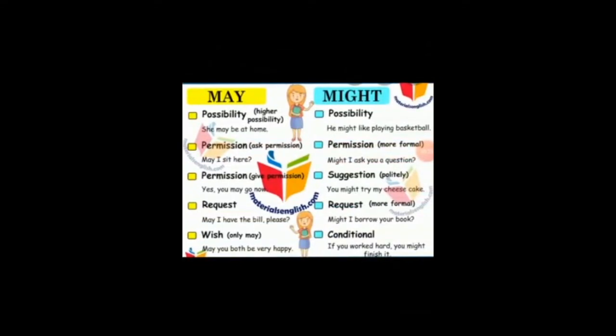Here's another useful slide to show the difference between may and might. As far as possibility is concerned, in may it is higher than in might, that is, she may be at home. In might, he might like playing basketball. So the possibility of she may be at home is higher. Then may is for permission, that is, may I sit here. And might can also be used, like, might I ask you a question. So this is just a past form. Permission is also given using may, in the sense that yes, you may go now. And a suggestion for might is, you might try my cheesecake. This is a polite suggestion.